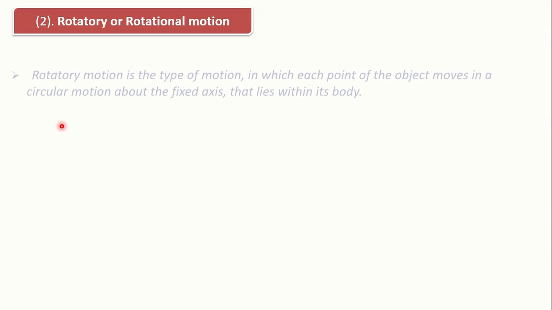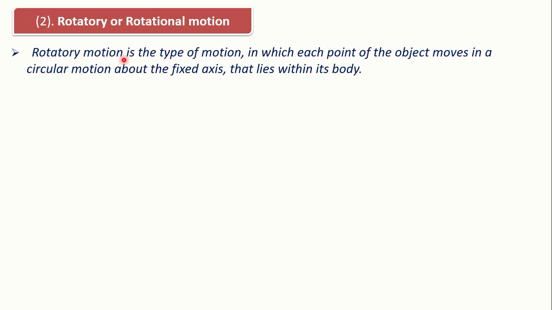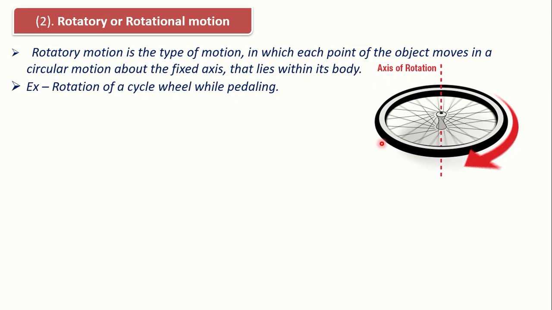Rotatory or rotational motion. Rotatory motion is a type of motion in which each point of the object moves in a circular motion about the fixed axis that lies within its body. Example, rotation of the cycle wheel while pedaling. So you can see this rotation of this wheel along one axis. This is an example of rotatory or rotational motion.